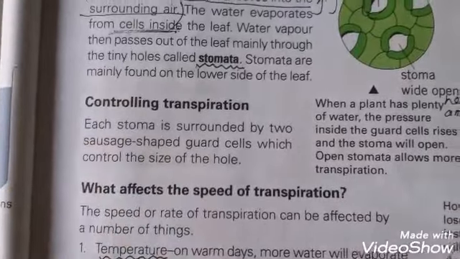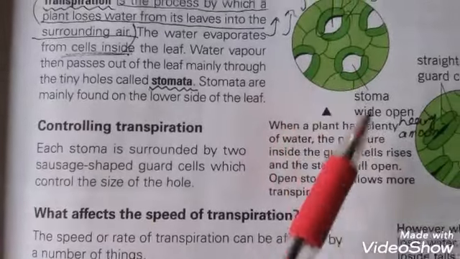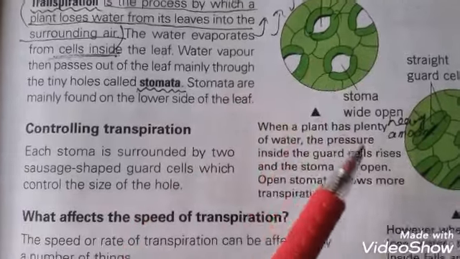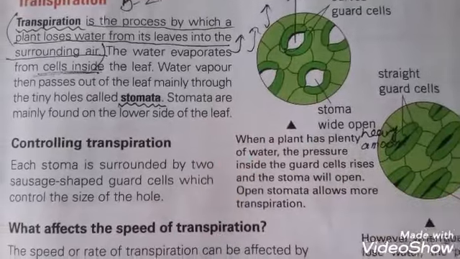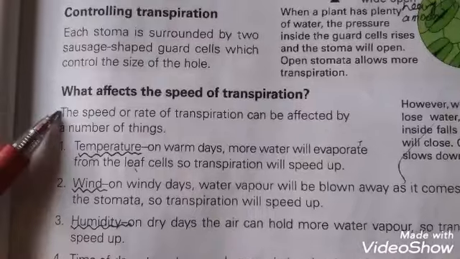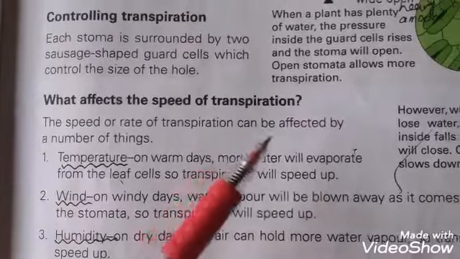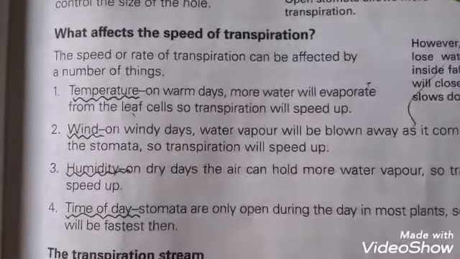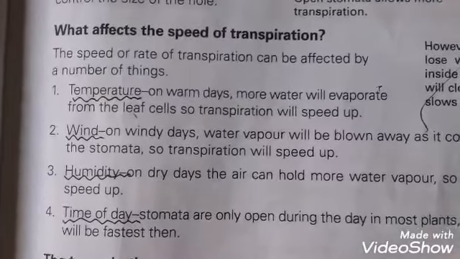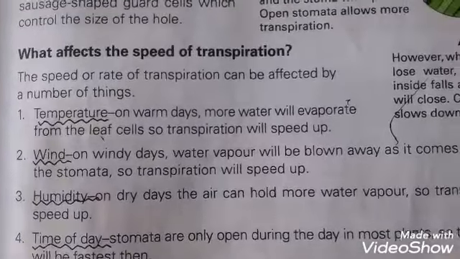Controlling transpiration. Each stomata is surrounded by a guard cell that controls these holes during the opening and closing of stomata. Students, what affects the speed of transpiration? There are 4 different phenomena or physical features that affect the rate of transpiration.